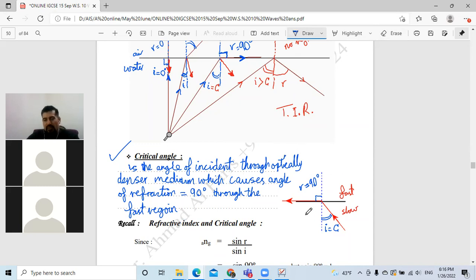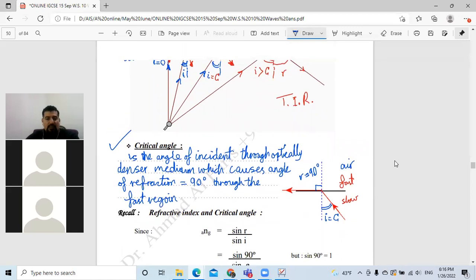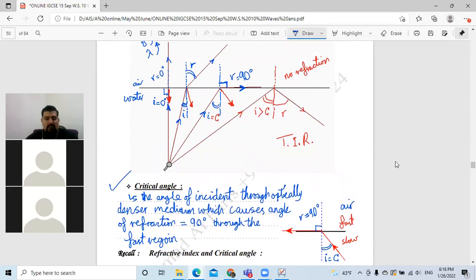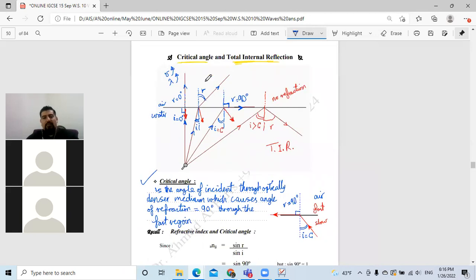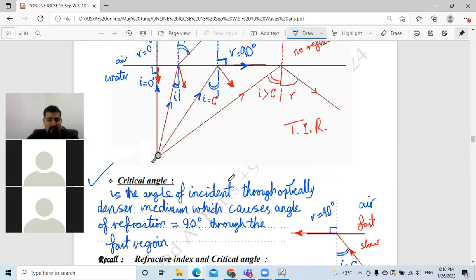Write these down and label here on the picture this angle, called the critical angle, as the incident angle, and the angle of refraction in front of it is supposed to be 90 degrees in the fast region, usually air or vacuum. The slow medium may be glass, water, or diamond. It depends on the question. Good. So here we start to explain the critical angle and total internal reflection. Now we are going to define total internal reflection and answer a question about both of them. But before we continue, let's go back here.